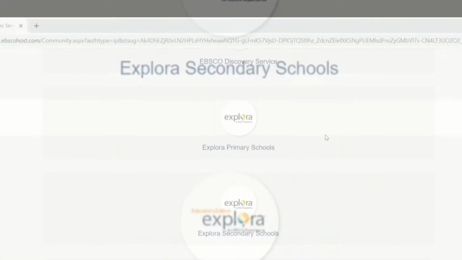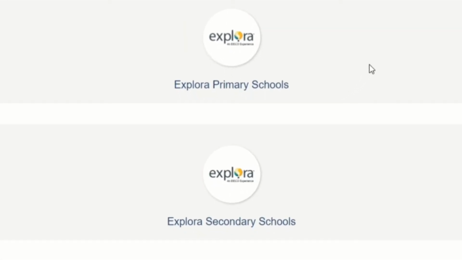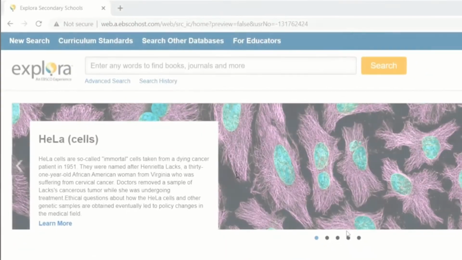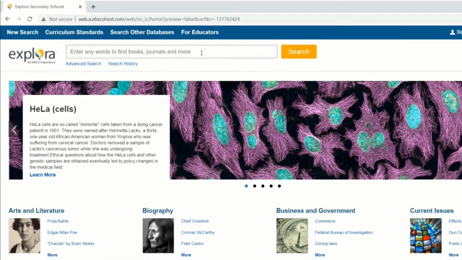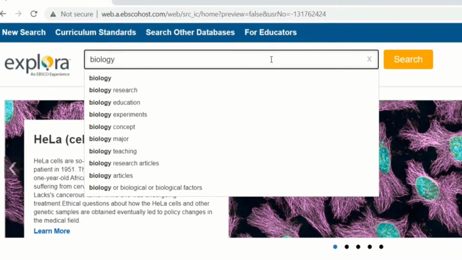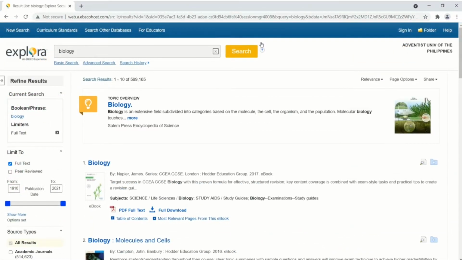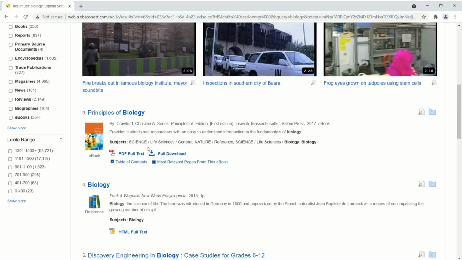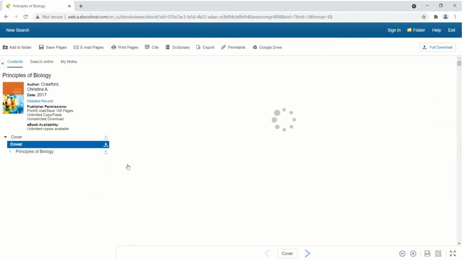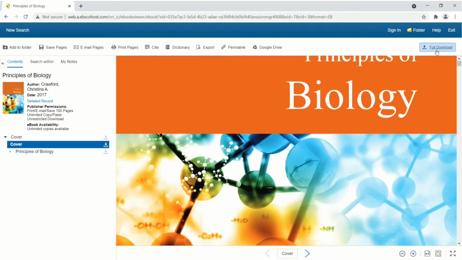For high school students, we will be using Explora Secondary Schools. You may click on that. And there you go! You can now start the search. In the search box, just type what you need and then press the search icon in the right corner. So here is the result list of what you have searched. This is just an overview of how you can access our EBSCO host.